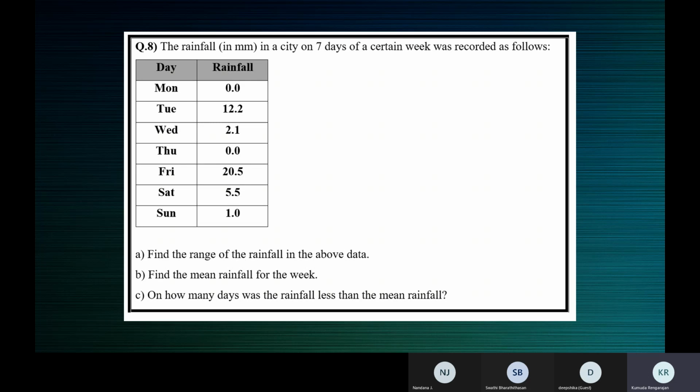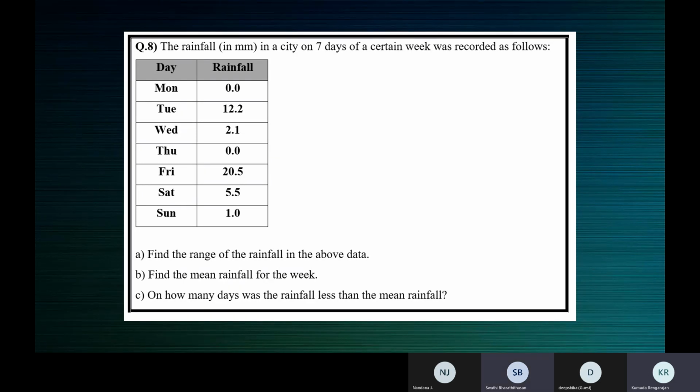Monday, no rainfall, 0.0 millimeter. Similarly Thursday, no rainfall. Monday and Thursday, no rainfall. Other days, you can see the height of the rainfall there. Find the range of the rainfall in the above data. Which is the lowest observation, which is the highest observation?